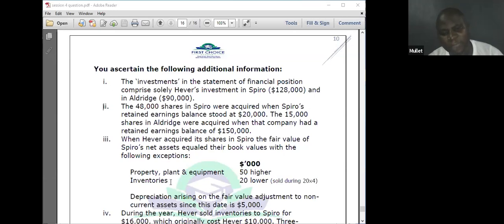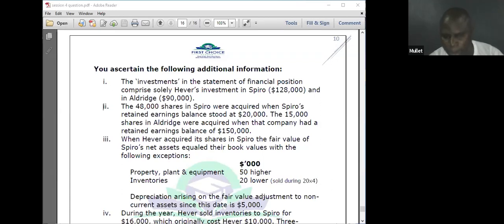But if you look at inventory, 20 lower, sold during the year. The fair value of inventory is not commonly tested, and it is one of the last direct questions in ACCA.